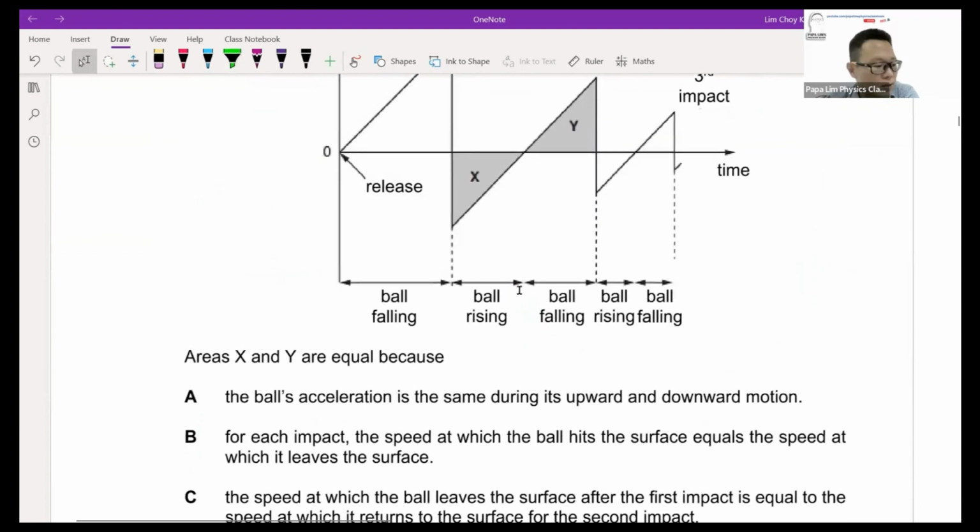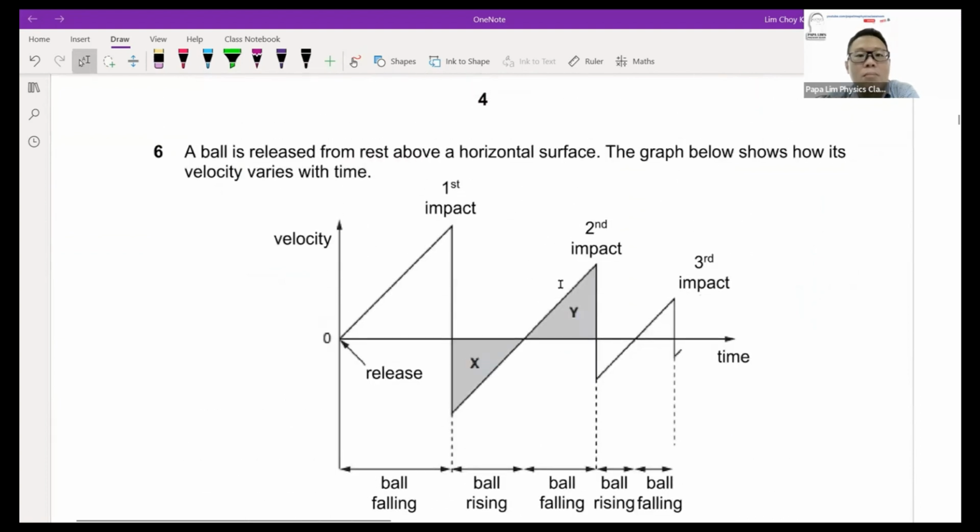Now for question 6, we are looking at the ball being released from rest above a surface. So at this point, this is the point of release that I mentioned. While it is going this way, the speed is increasing and the ball is going nearer to the ground. At this point in time, upon the first impact, it is hitting the ground. Okay, I'm hitting the ground. So this is how you look at the graph.